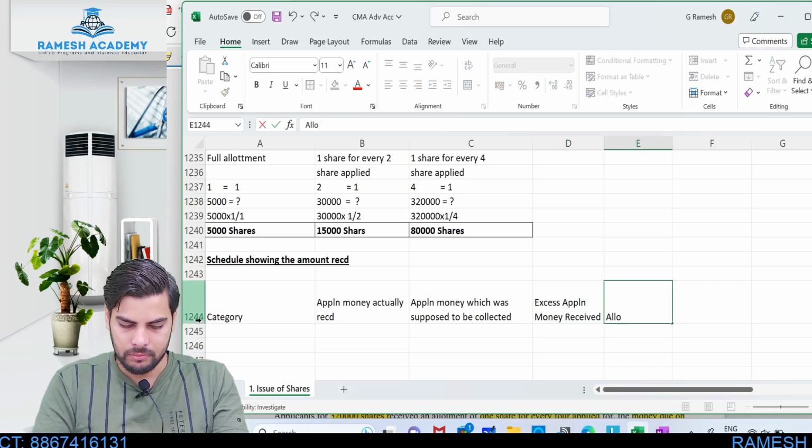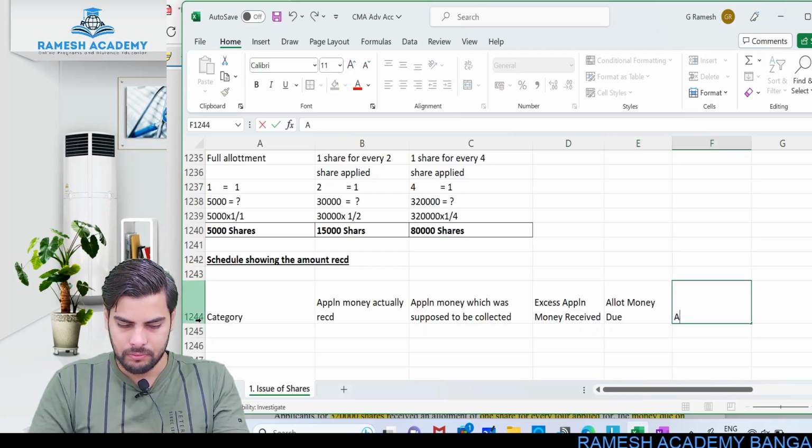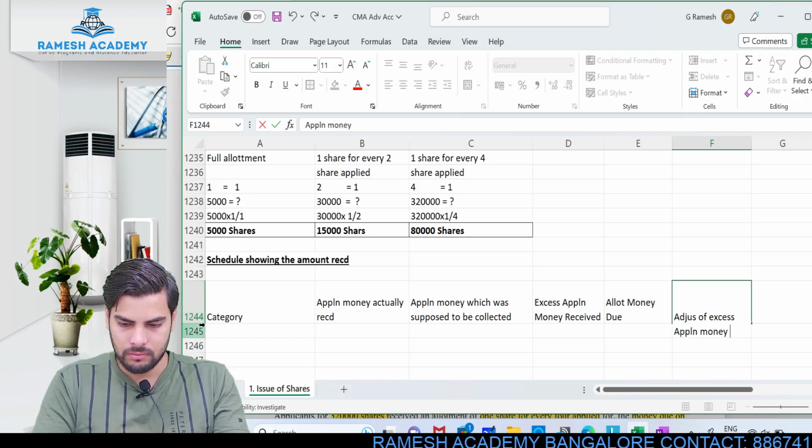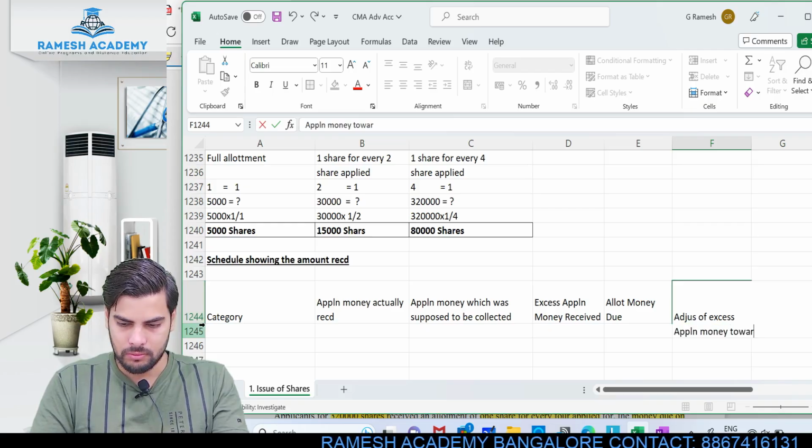Allotment money due. Adjustment of excess application money towards allotment.